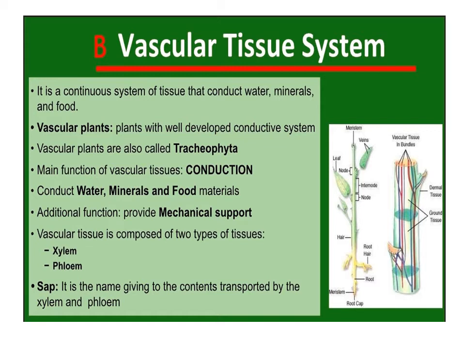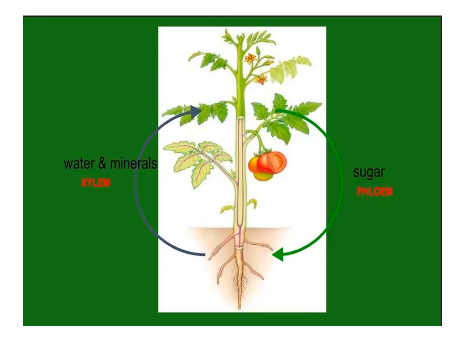Sap is the name given to the content transported by the xylem and phloem, which is also known as the ascent of sap. Here the plant shows xylem and phloem. From the root, xylem carries water and minerals to the parts of the shoot system, and phloem carries the food in the form of sugar to the various parts of the plant from the leaves.